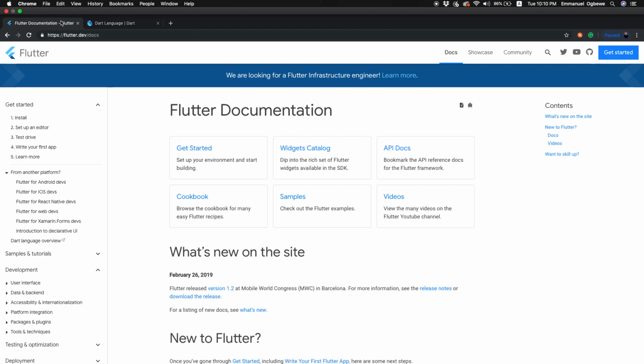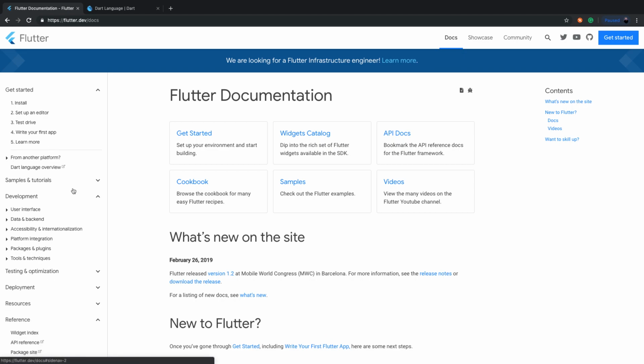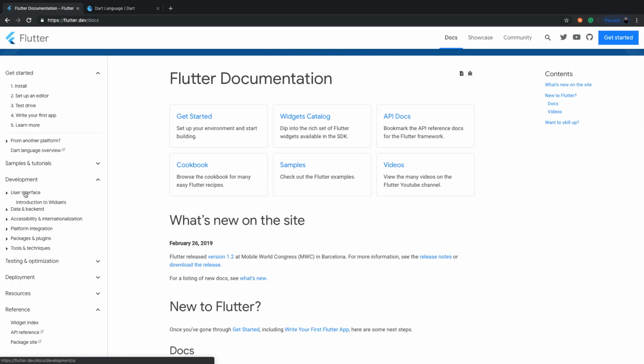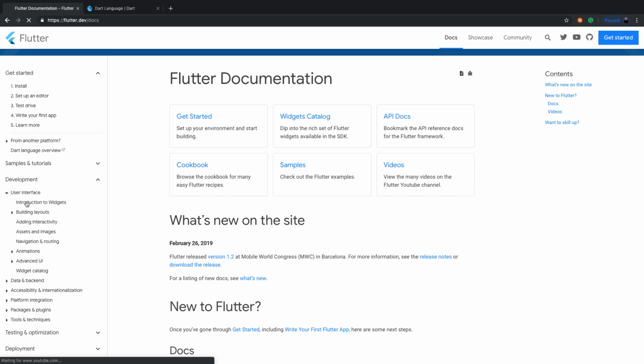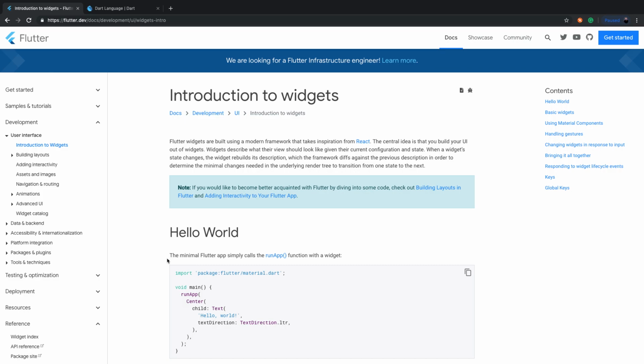So after doing so, I would come back here, and you're ready to start looking at Flutter and seeing what it can do. So first, of course, start in order. Come to user interface, and first this is going to give you an introduction to widgets. In Flutter, everything is a widget, and what's good about that is that everything that you make, similar to React Native, if you've used that with components, in Flutter it's all called widgets.